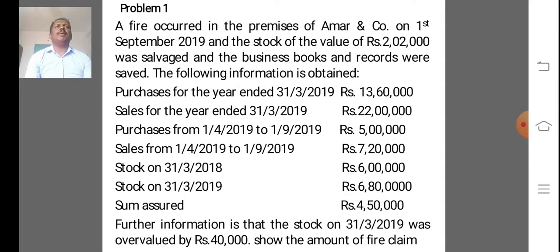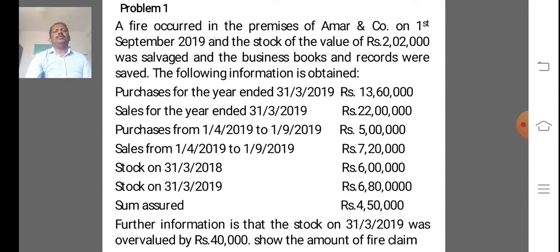When the insurance policy includes average class, the claim admitted by the insurance company is calculated using the following formula: amount of claim is equal to policy amount into actual loss of stock divided by stock on the date of fire.